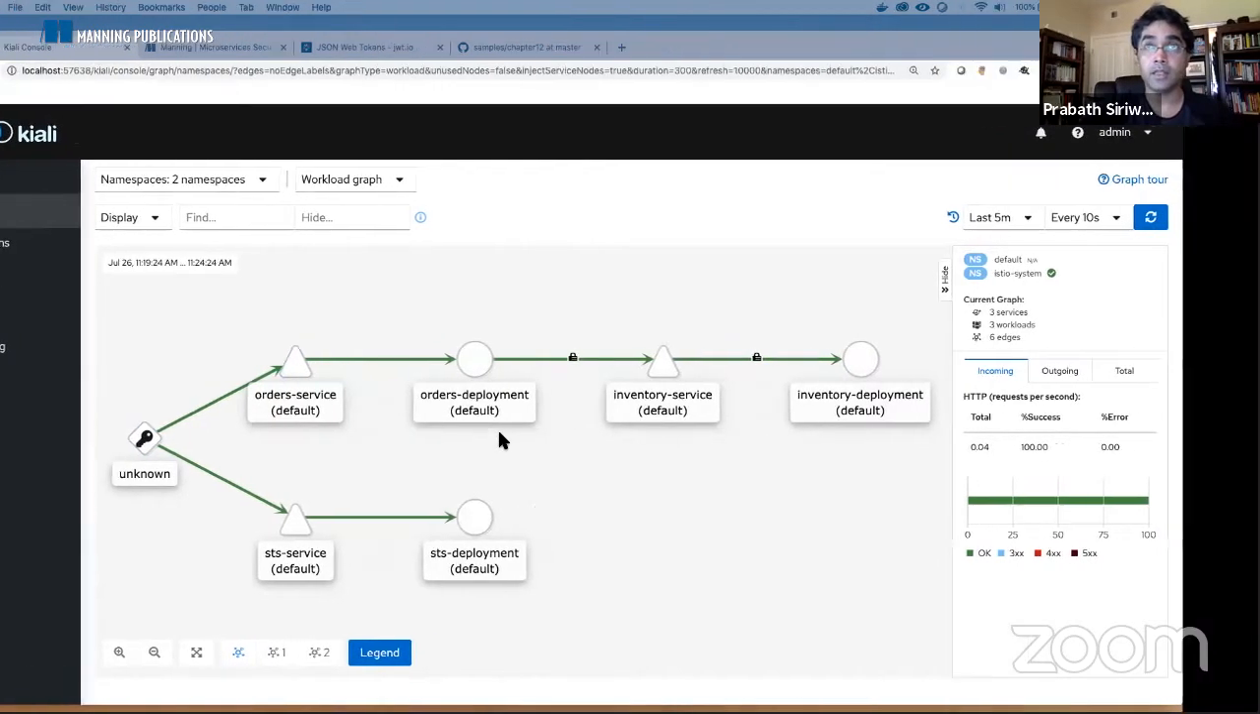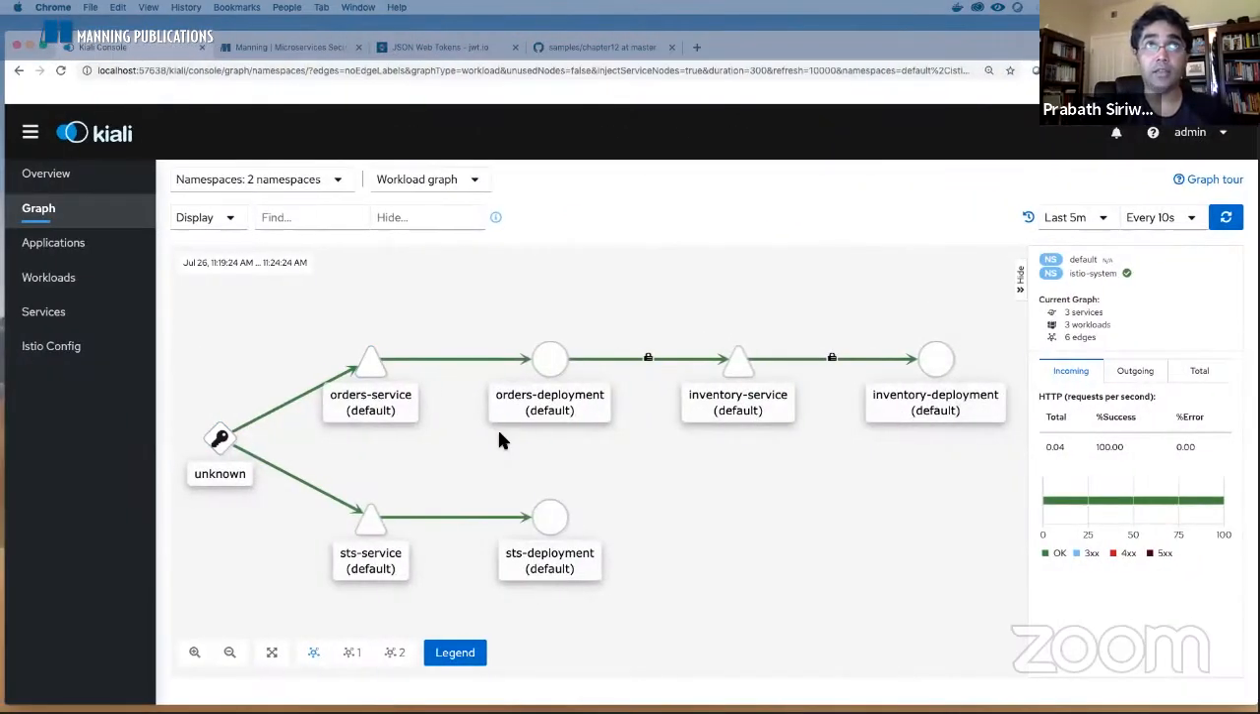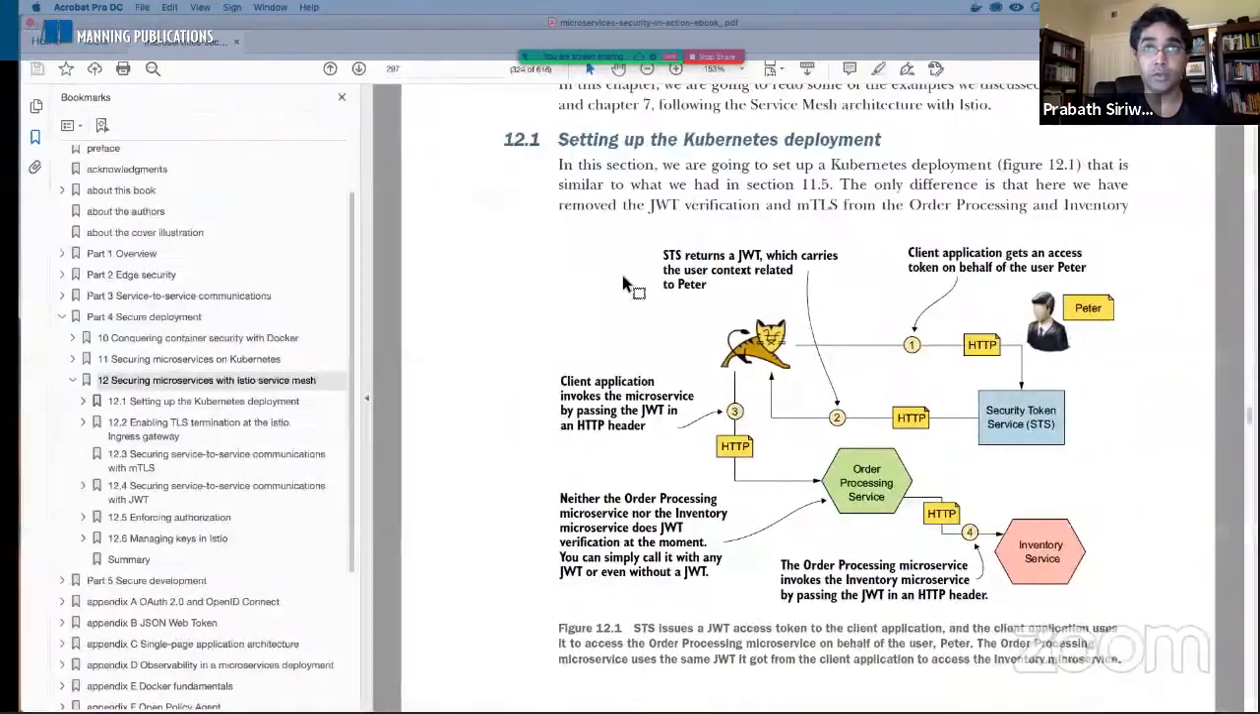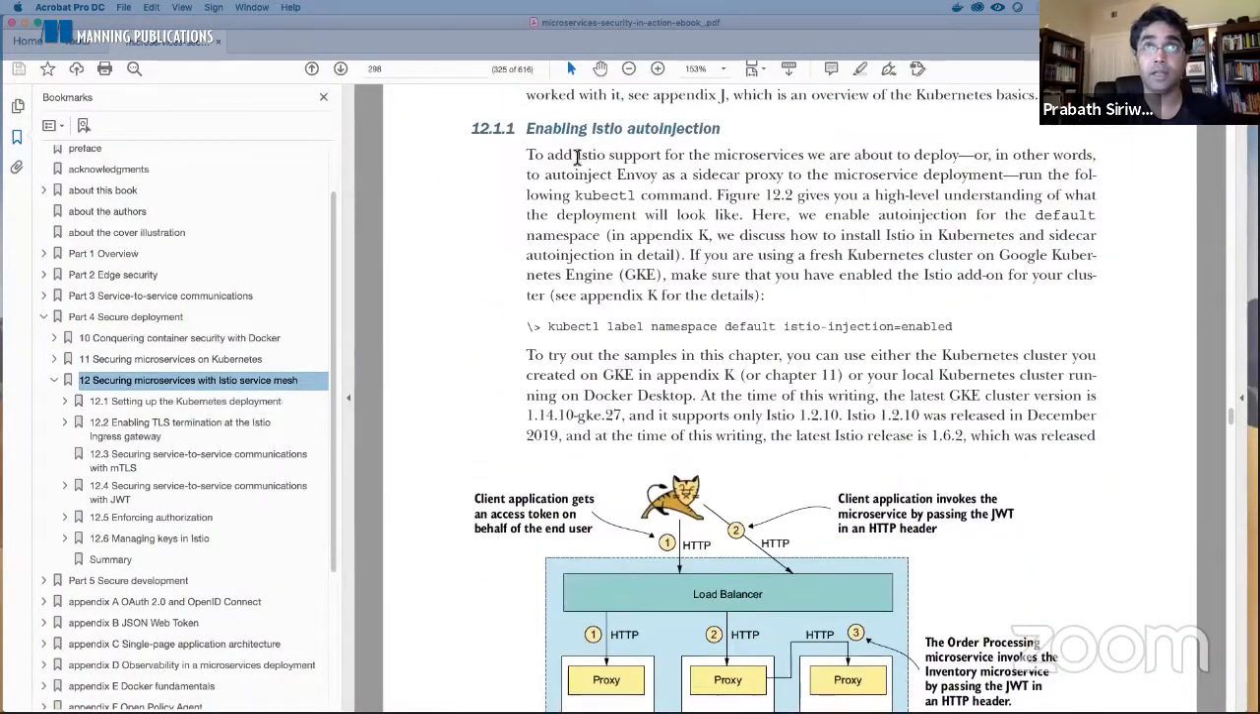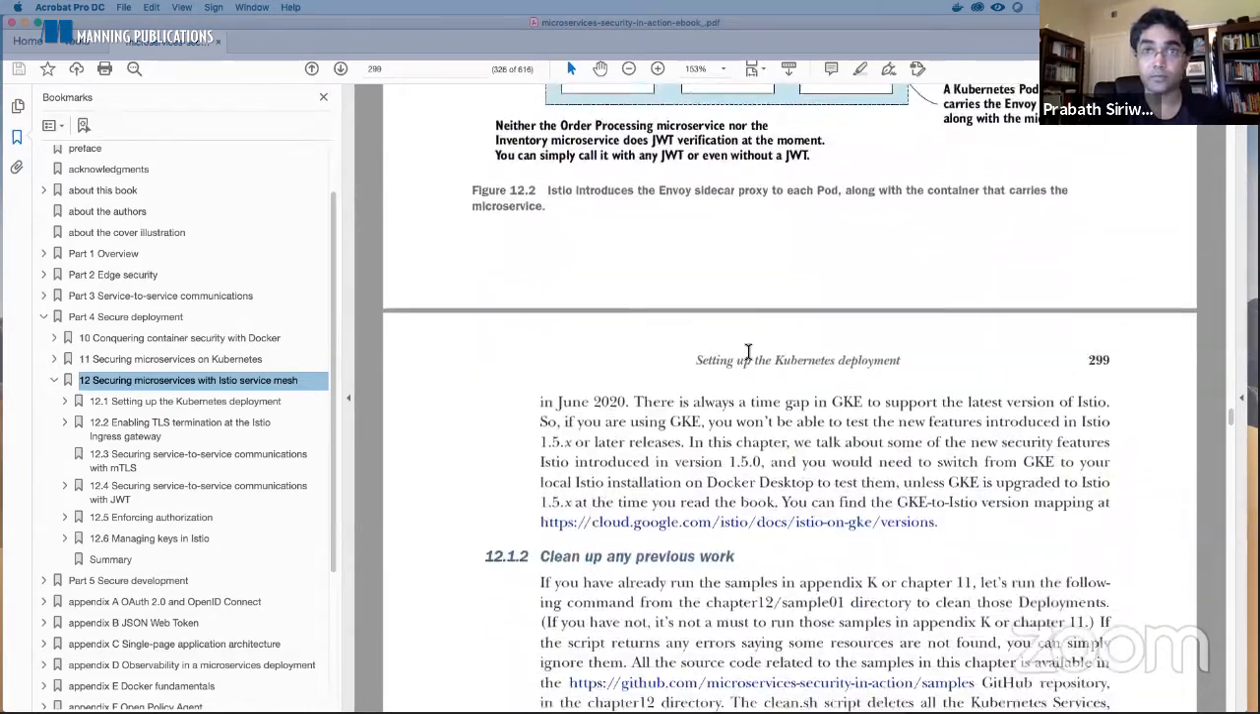Okay. Now after that, what we need to do is we go to the book. So all the steps are here. Here you can see we enable Istio auto injection. So you need to set Istio injection enabled to your default namespace. The label, you should set that value under the default namespace.